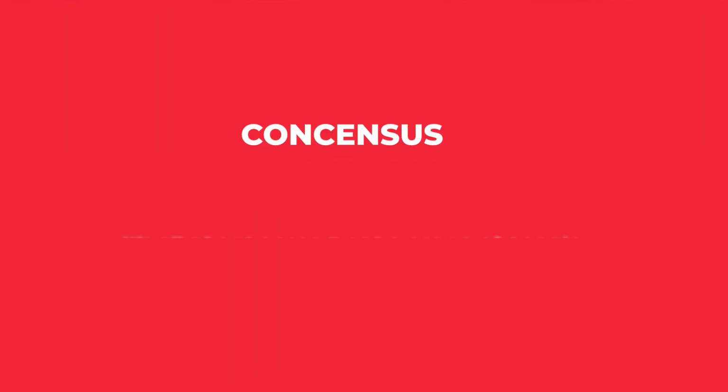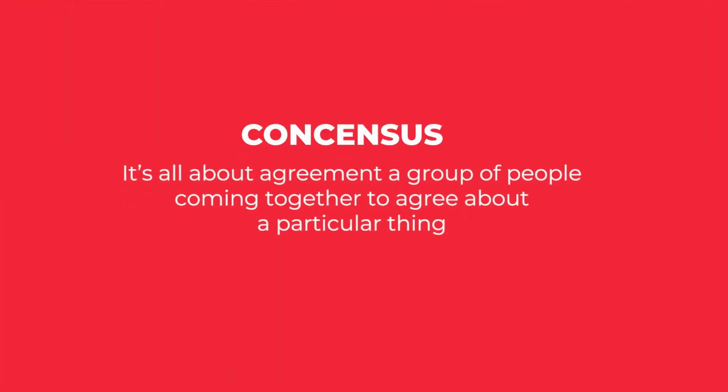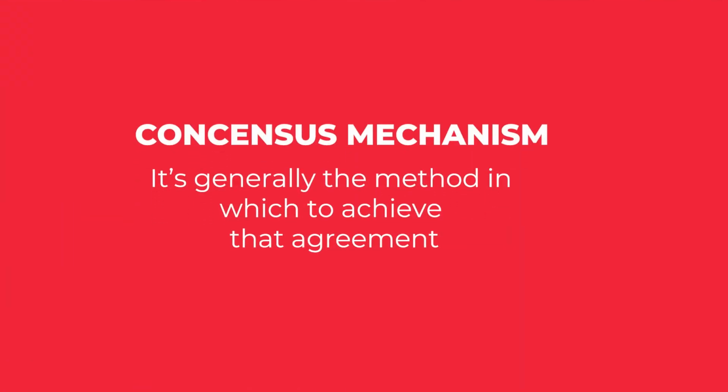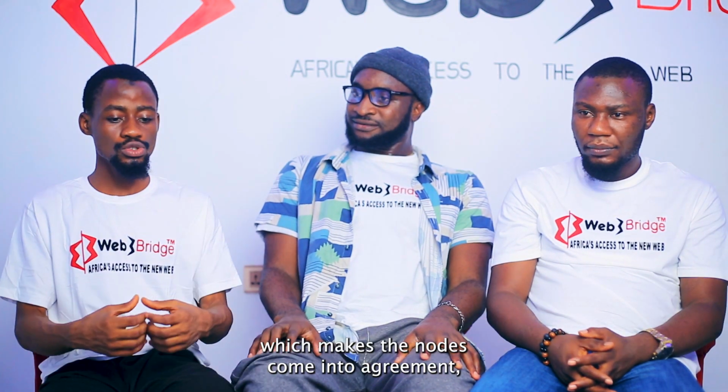So we understand that consensus in blockchain is all about a group of people coming together to agree on a particular goal. There could be different types of disagreements among all of them, because generally it is a decentralized application. Which leads us to why we have the term consensus mechanism. It's the method by which they achieve that agreement. So now we'll be talking about different types of consensus mechanisms, which make the nodes come into agreement.